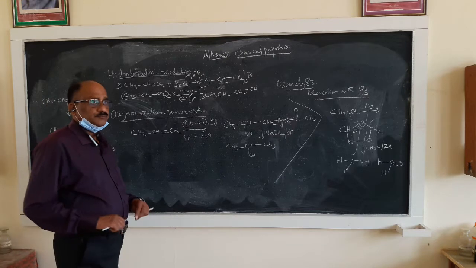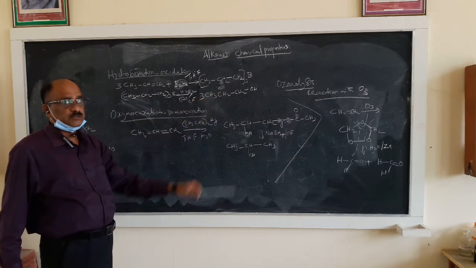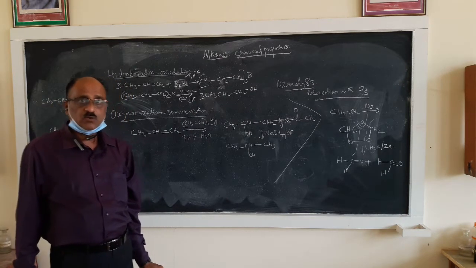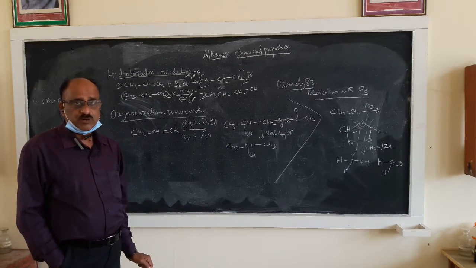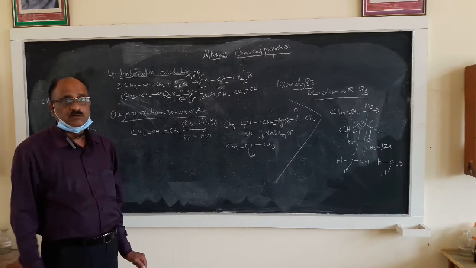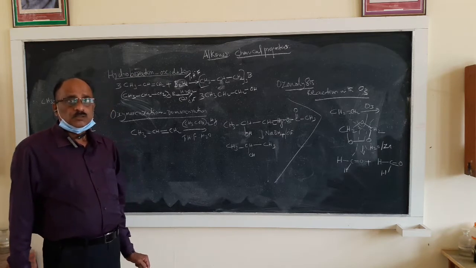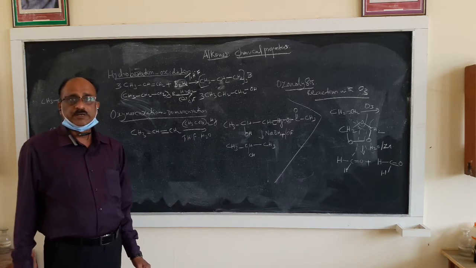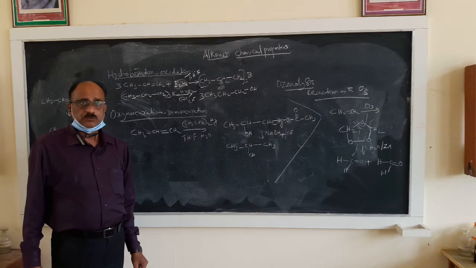Today I want to clarify certain reactions of alkenes, the chemical properties of alkenes. In our last class, I was discussing the Markovnikov rule and the anti-Markovnikov rule, which is also known as the peroxide effect. And today, I am going to tell you three more important reactions of alkenes.